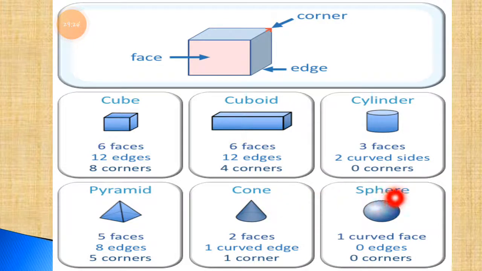So different shapes have their own edges and faces. We have to make a list of this. You have to write down this thing in your fair book, and this is compulsory for you all. Now the sphere, it looks like a circle. So it has 1 curved face, no edges and no corners, the circle or sphere shape has.